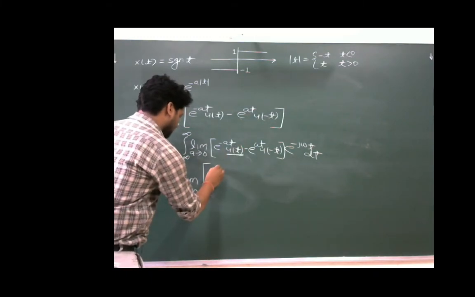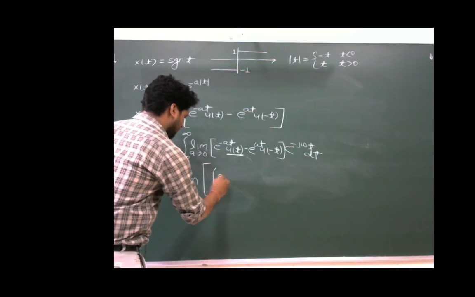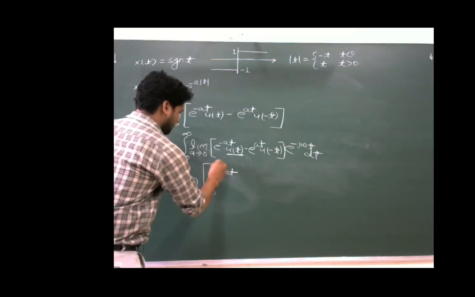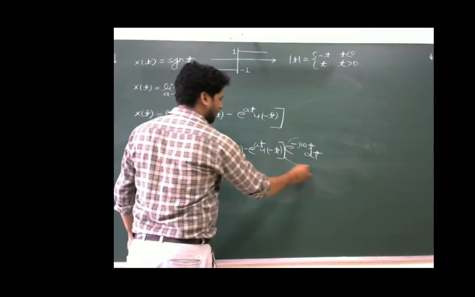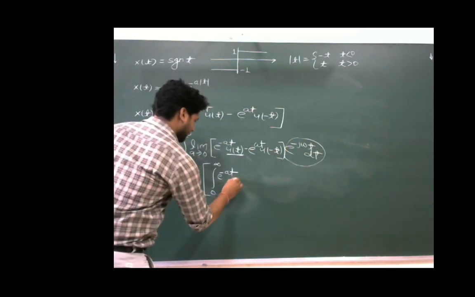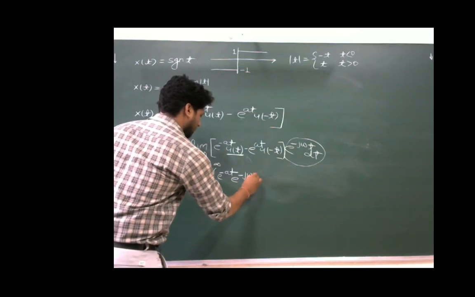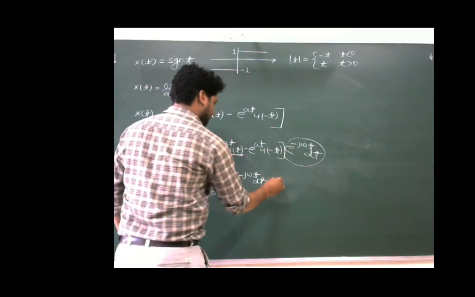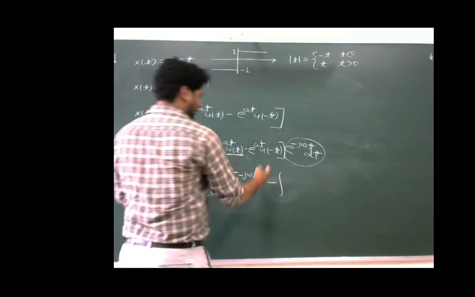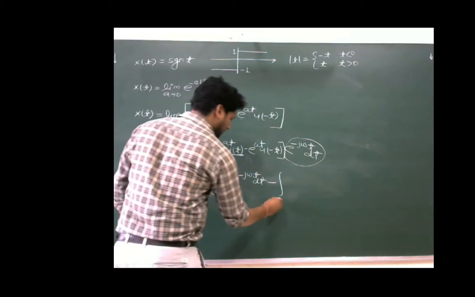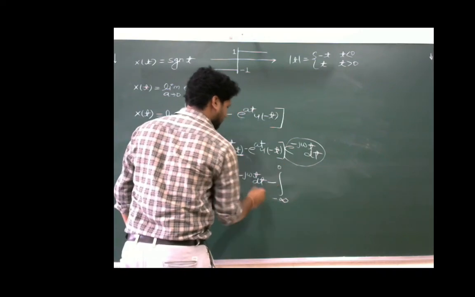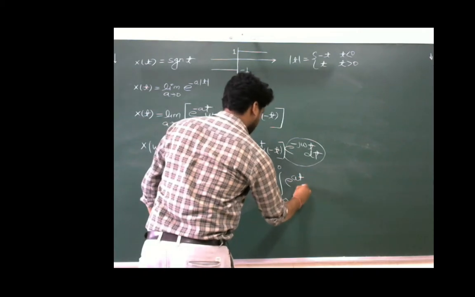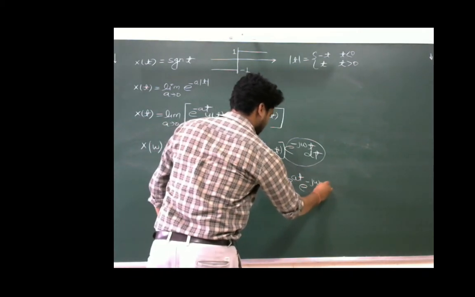Now this will become integration of e power minus at, limit from 0 to infinite, into e power minus j omega t dt, minus integration, now for u of minus t I will put the limit from minus infinite to 0, e power plus at into e power minus j omega t dt.